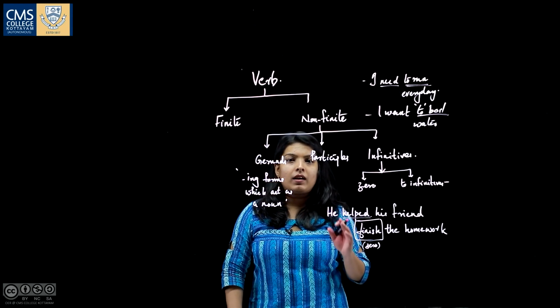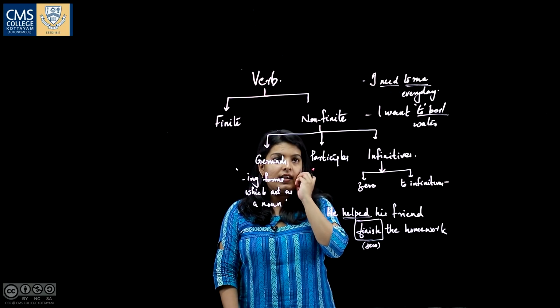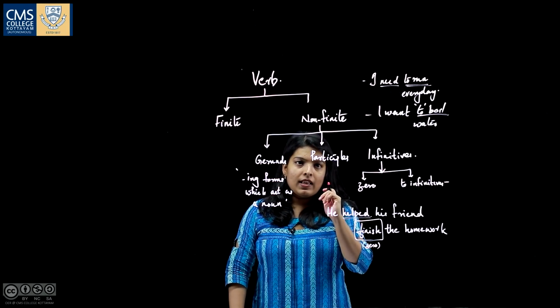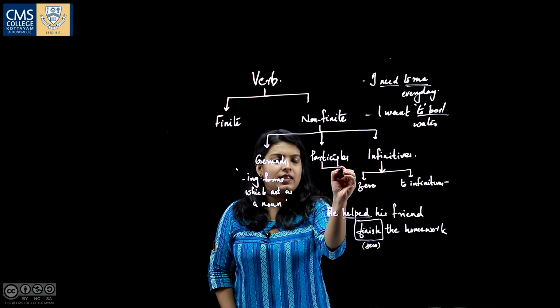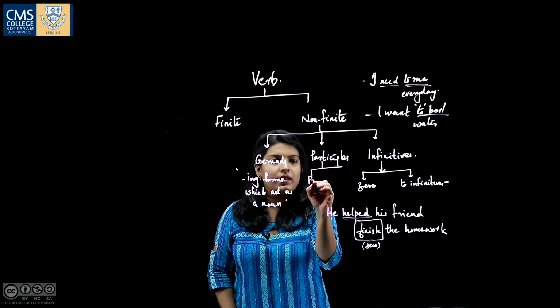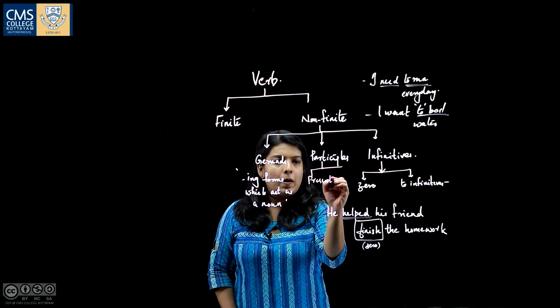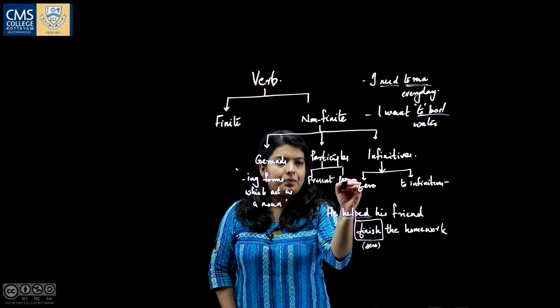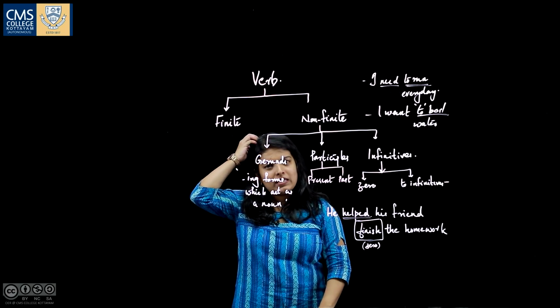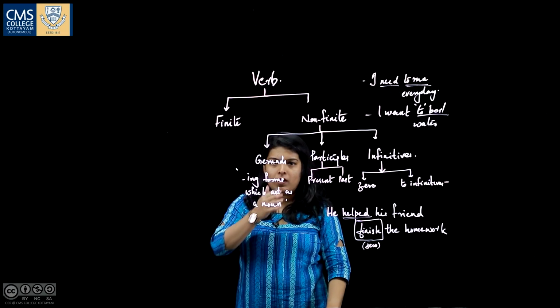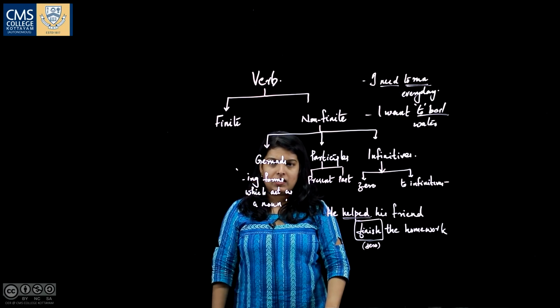Then the next type of non-finite verbs are the participles. There are two types of participles: present participle and past participle. A present participle is simply a verb which ends with -ing.